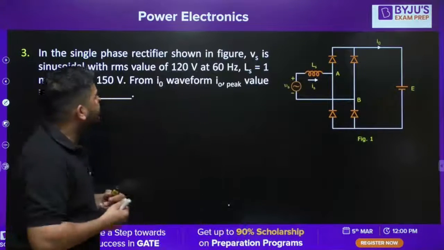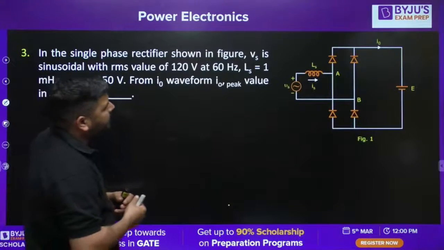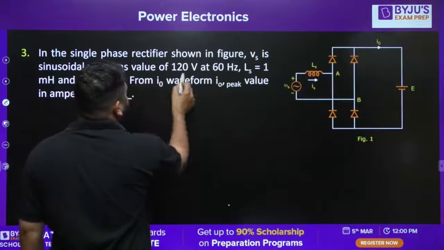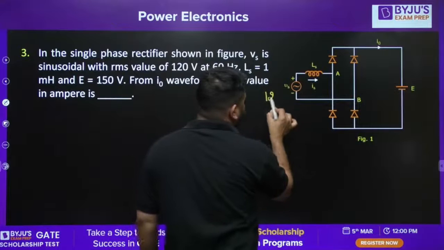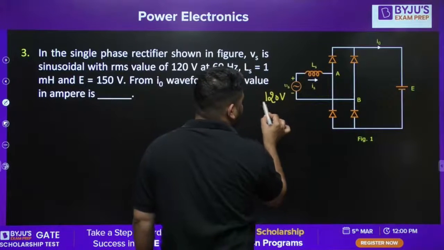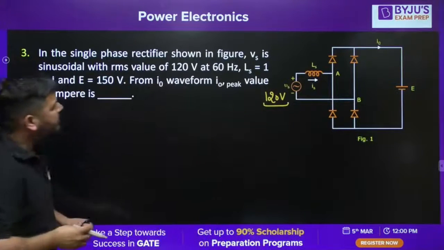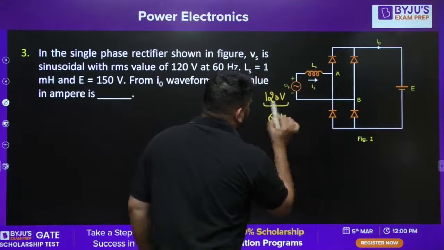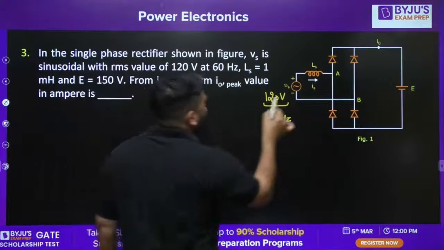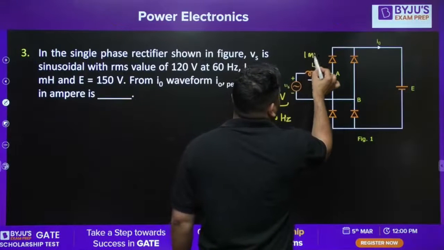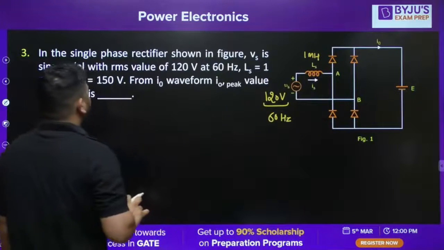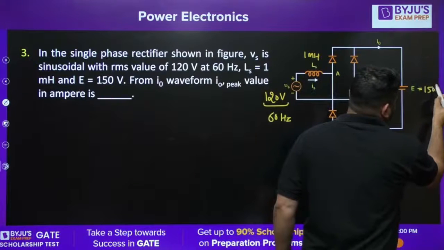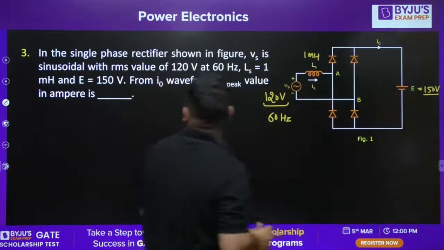In the single phase rectifier shown in the figure, Vs is the sinusoidal voltage with RMS value of 120 volt. This is 120 volt RMS voltage, and frequency is 60 hertz. And Ls is of 1 millihenry. This is of 1 millihenry, and E is of 150 volt. This is 150 volt.